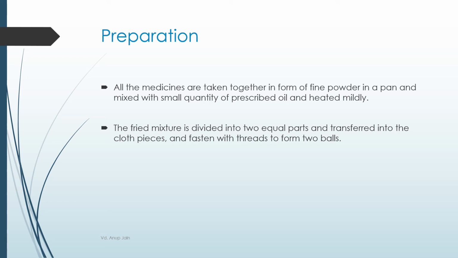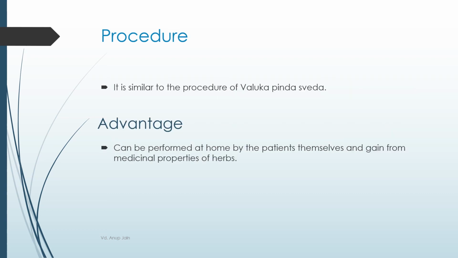Oil is used only if the snigdha ruksha or snigdha form of churnapind swed is to be given. If it is to be used for rukshan or ruksha form of swedan, then oil is not required. The procedure is similar to that of Valuka Pind Swed, and just like Valuka Swed, it can also be performed by the patient themselves at home. The added advantage is that it has the medicinal properties of the herbs which are used to give Swedan.